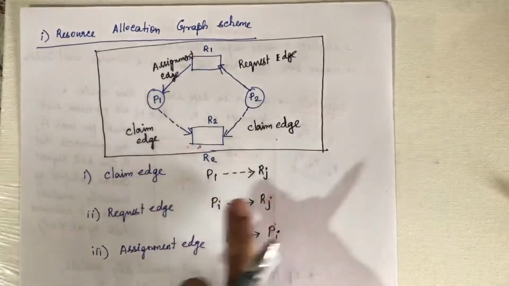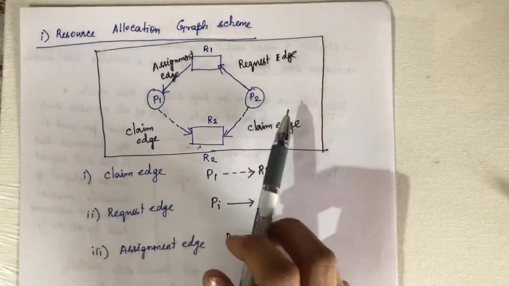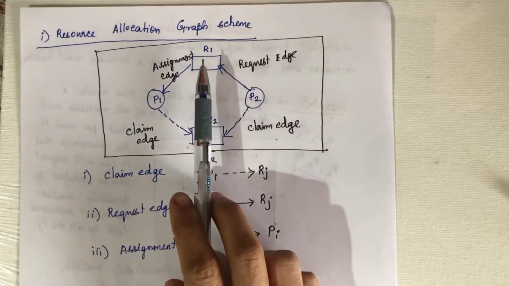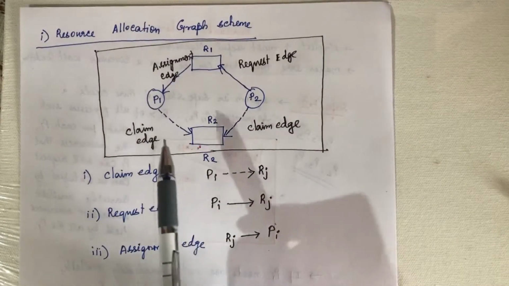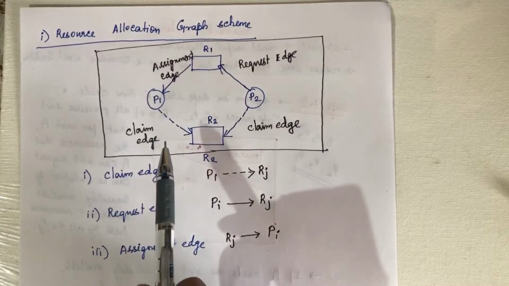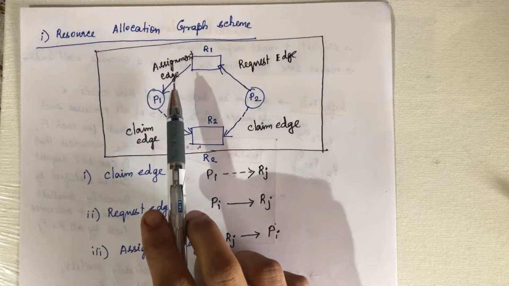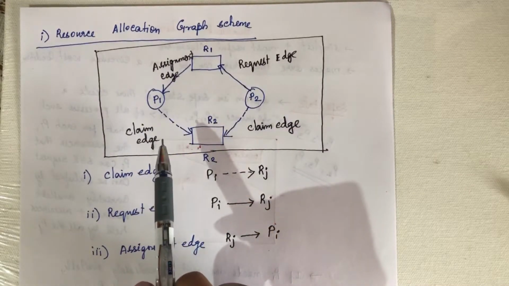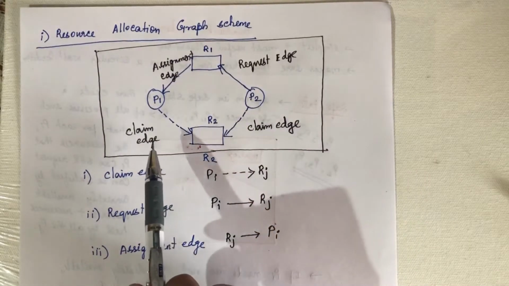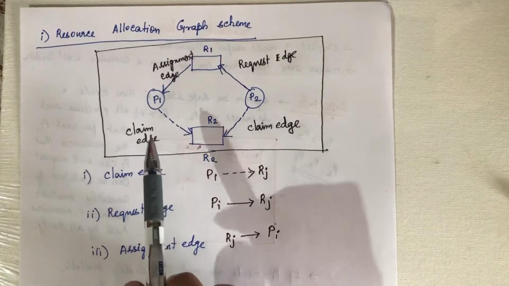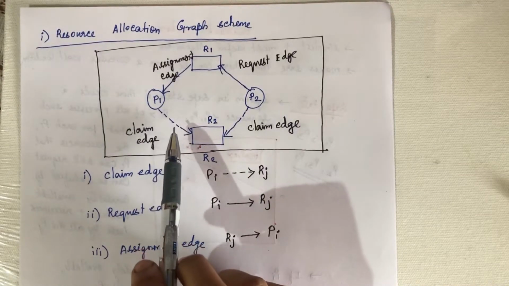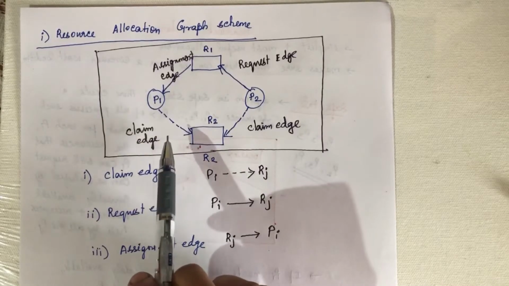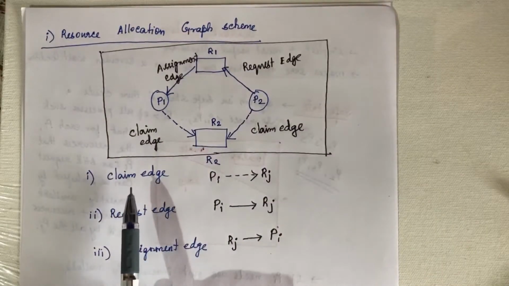So consider this diagram where you have two processes P1 and P2 and you have two resources R1 and R2. In this, we already know what an assignment edge and a request edge are, and one new variant of edge is introduced in this diagram, that is called a claim edge. This claim edge is given as a dotted line. So what do you mean by claim edge?